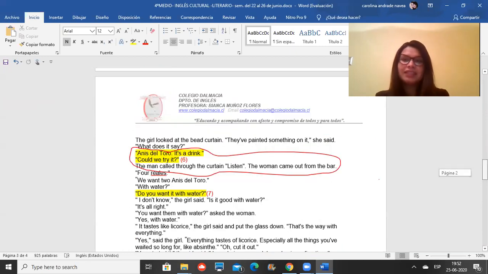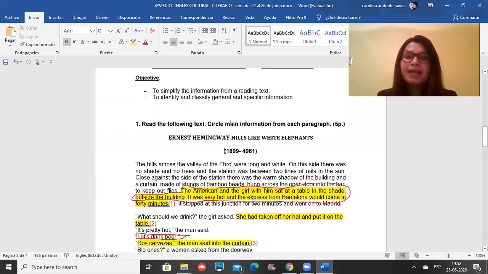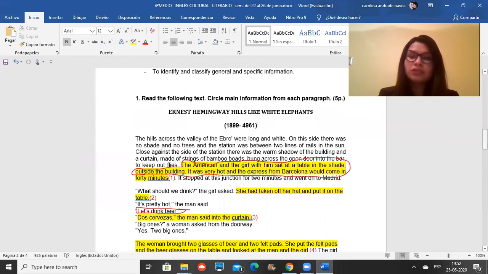Remember that I divided the text into 2 parts, okay? The first part and the second part. So today we are working on the first part only, all right? Guys, we have to circle the main information from the text. In order to do that, I would like to tell you that we have to focus on the characters and the actions in the paragraph, okay? So that's the most important. So put aside the descriptions of the place or more information, because the most important is the characters and the actions that the characters may do, all right?